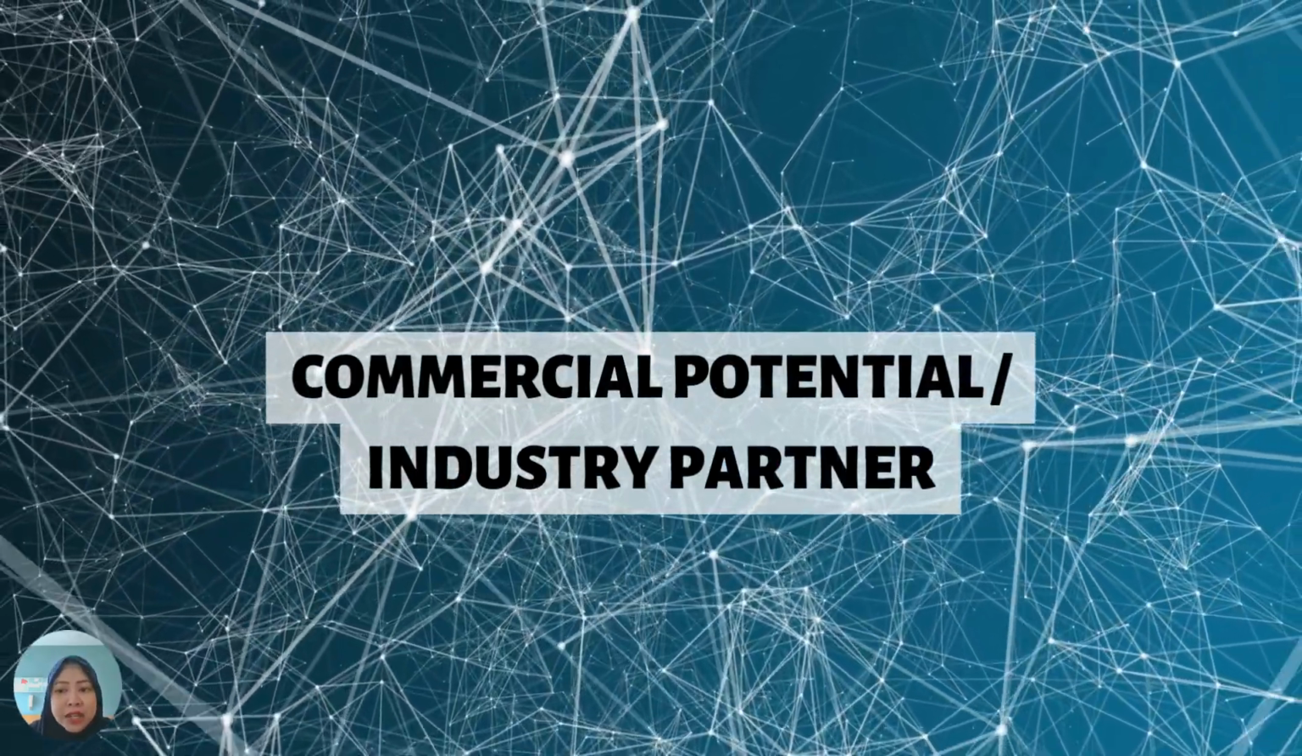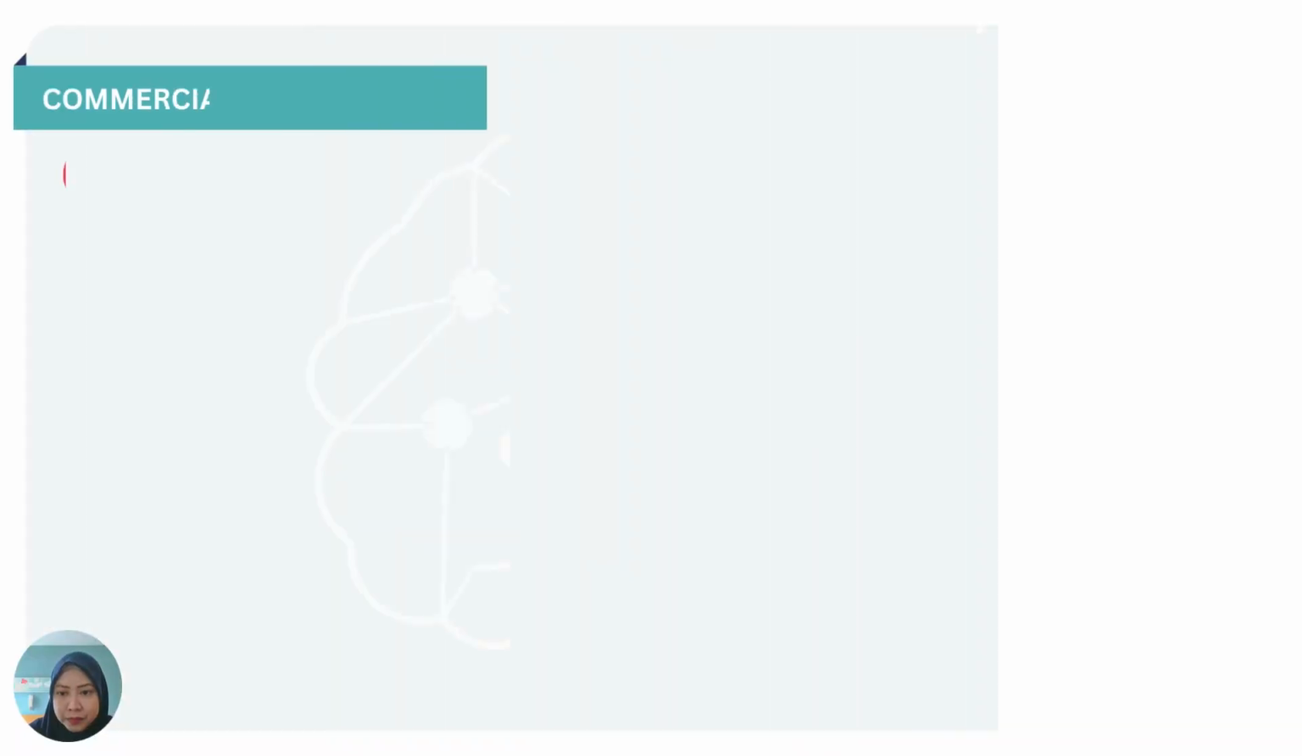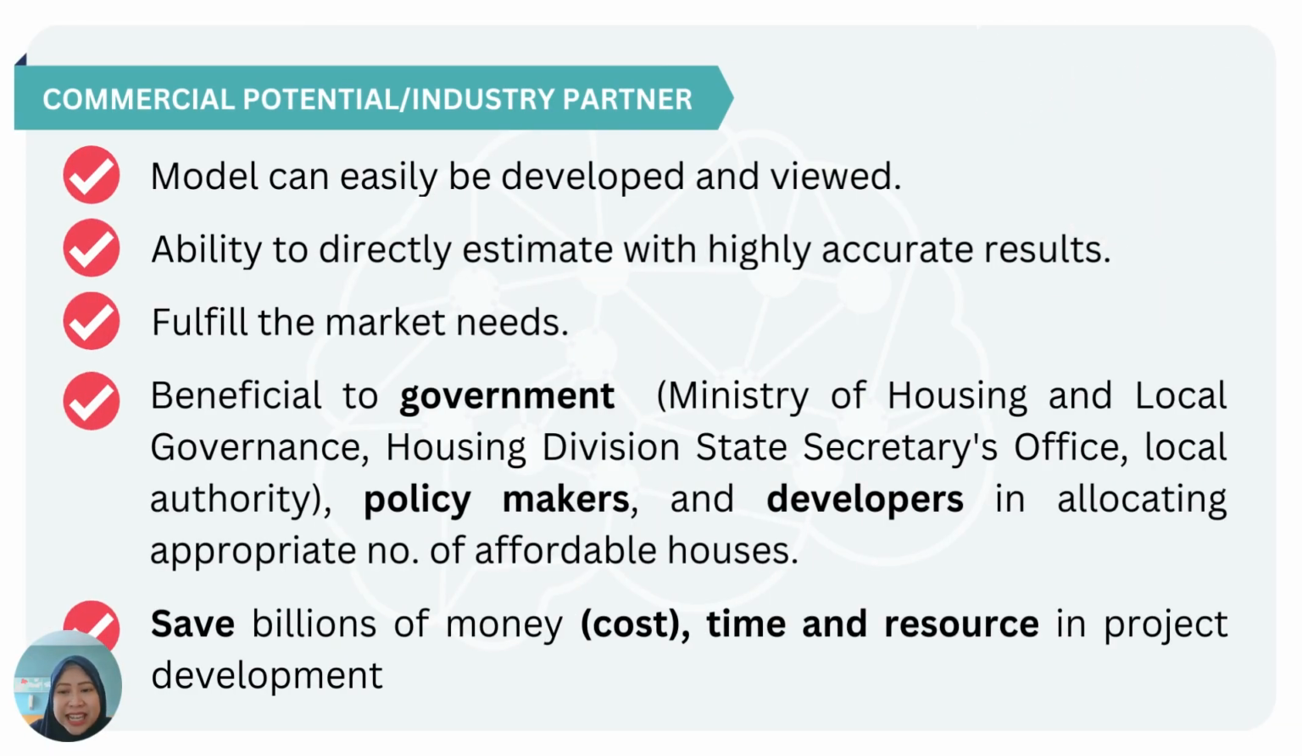Commercial potential or industry partner. ANN, which is easy to develop and viewed, can produce highly accurate estimation which fulfills the current need for housing demand estimation and thus addressing the housing supply demand mismatch. Thus, both model and its results are beneficial to the government, local policymakers, and developers in allocating appropriate number of affordable houses. Billions of money, time, and resource in housing development can be saved as a consequence of using this model.